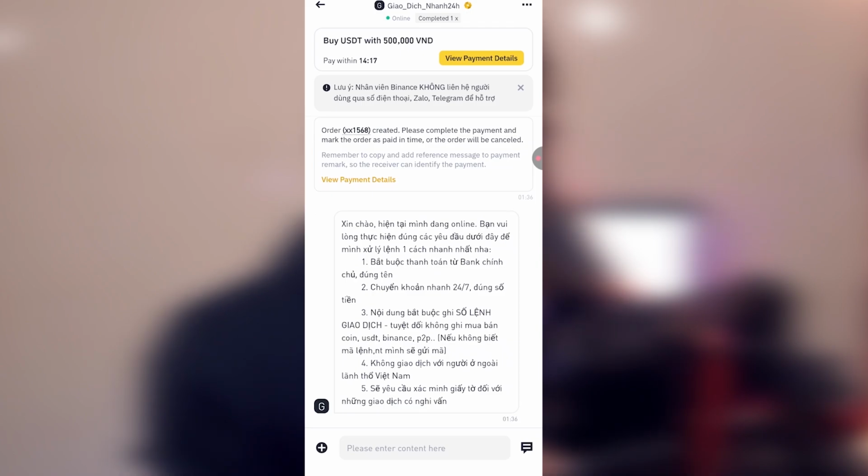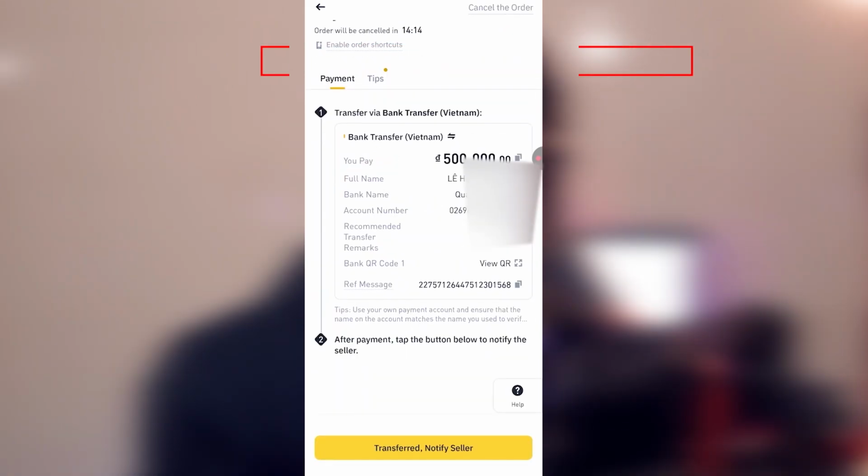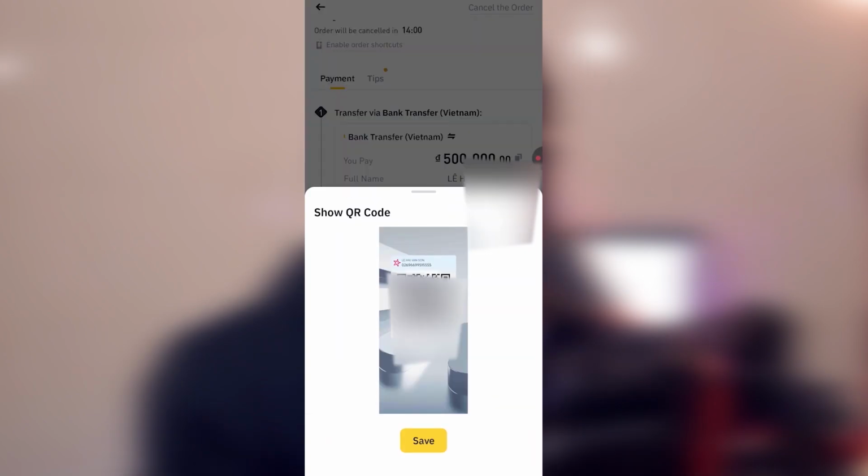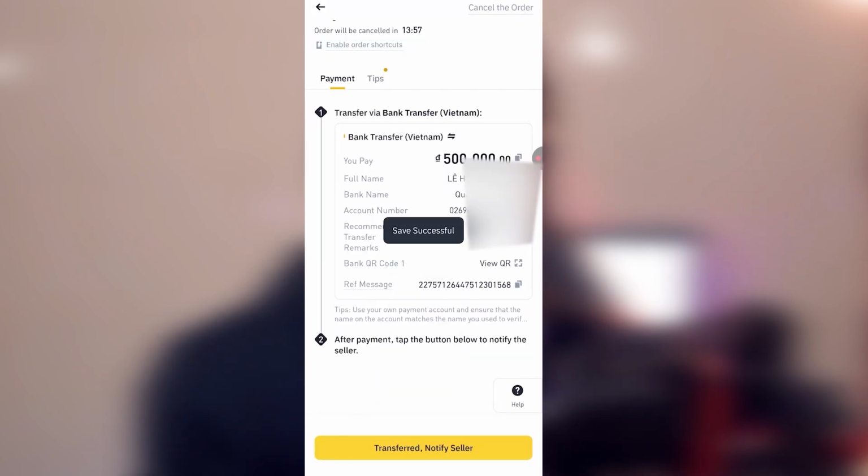So we click on view payment details. When we click, you see that the bank name is there, the account number is there, and we can select the account number or even the QR code. Some of them provide QR codes. So we can open the QR code like this. You see, we save the QR code successfully. Then we go back to our bank account and transfer that 500,000 Vietnamese dong to the person because he's the seller. So you have to send the money first. Then he is going to check, confirm, and approve it. So what we are doing right now is sending our money to the person.